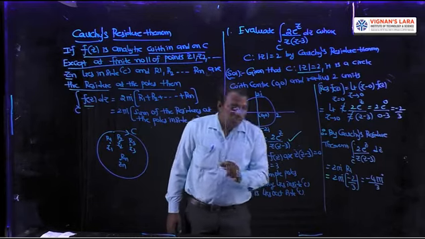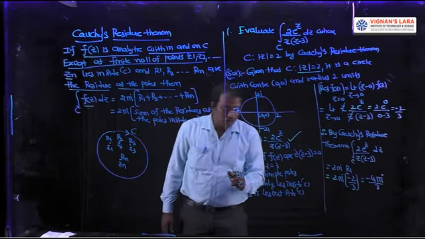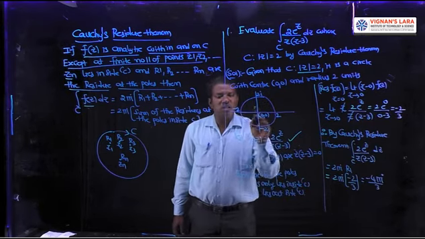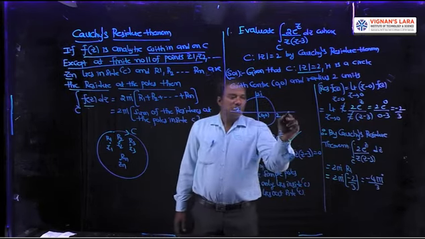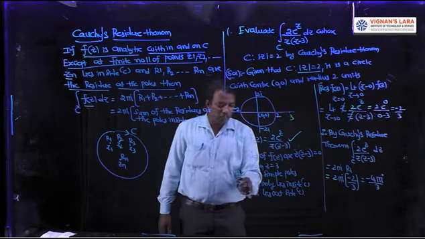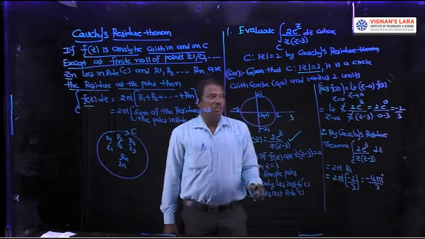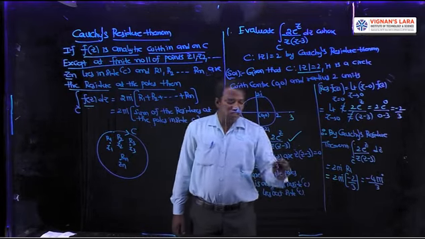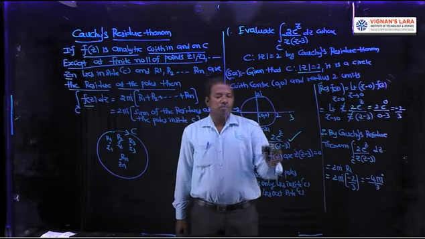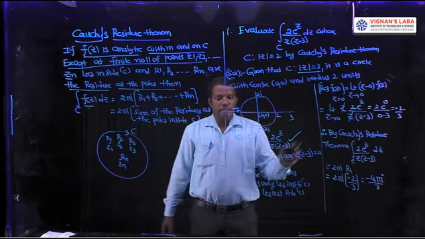Both are simple poles. Only 0 lies inside C. Why? 0 is the center of the circle. 3, this is the point 3, outside 2. So z equal to 3 lies outside C. So only 0 lies inside C, 3 lies outside C. Both are simple poles, meaning poles of order 1.